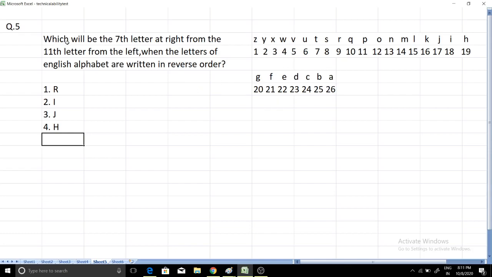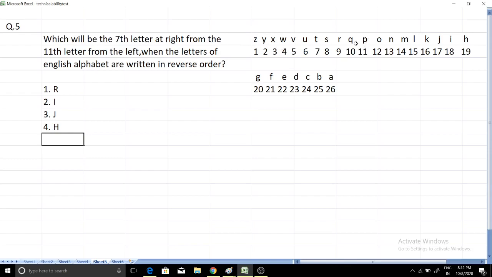What we have to do is find which will be the 7th letter to the right from the 11th letter from the left. So at first we have to find the 11th letter from the left and then the 7th letter to the right from that position. Okay, so the 11th letter from the left is P. As you can see, after writing in reverse order, the 11th letter from the left is P. And then it is asking which will be the 7th letter to the right from the 11th letter.